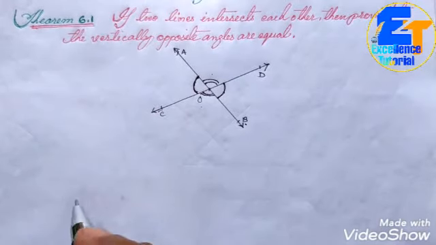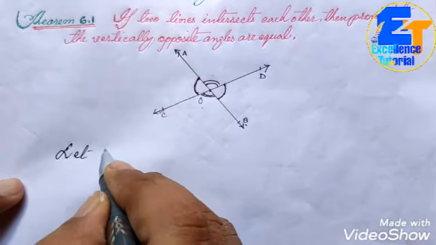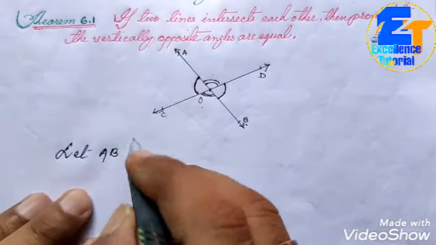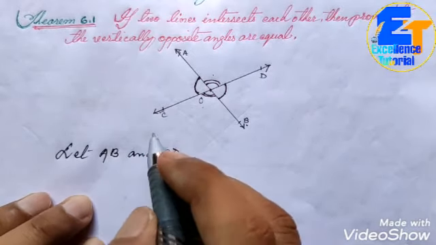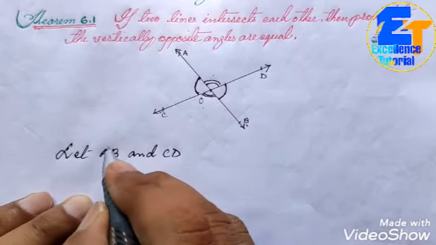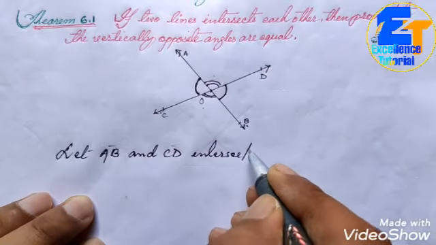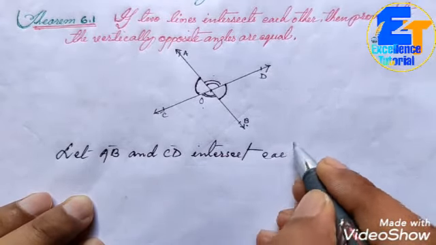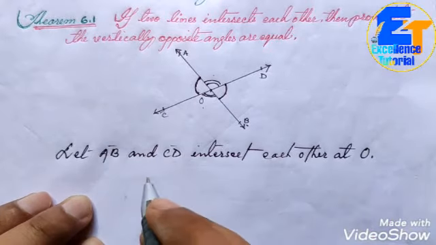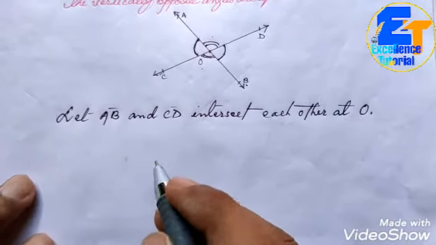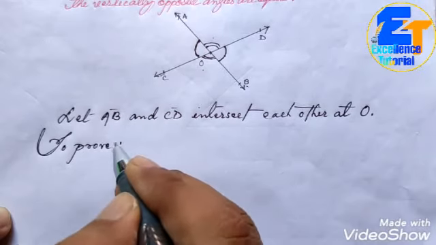So we are going to start our solution. Let AB and CD, these two line segments, intersect each other at point O. And we are asked to prove vertically opposite angles are equal.